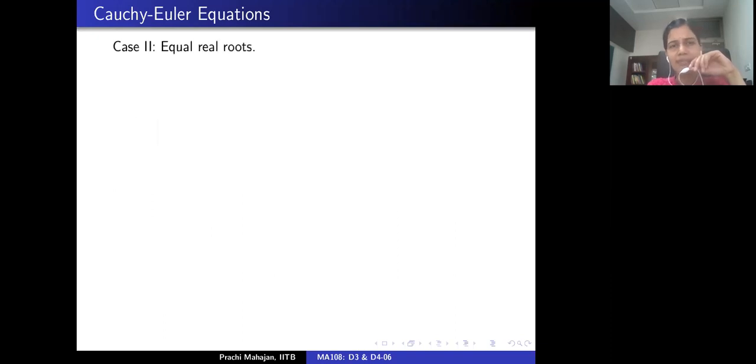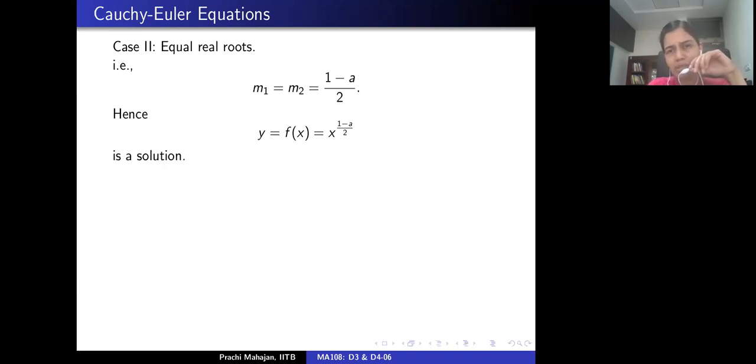What if we have the case of repeated real roots? Which means that m1 is the same as m2, which is (1 minus a) by 2. So we get only one solution from this auxiliary equation, which means that we get only one solution of the associated Cauchy-Euler equation, which is of the form y equal to x to power (1 minus a) by 2.